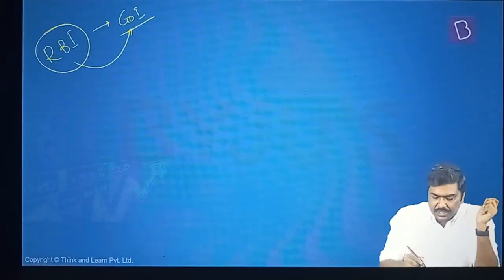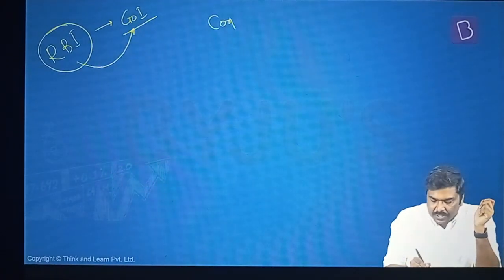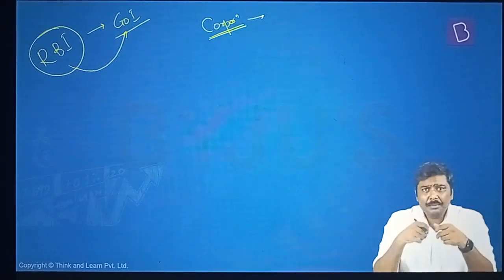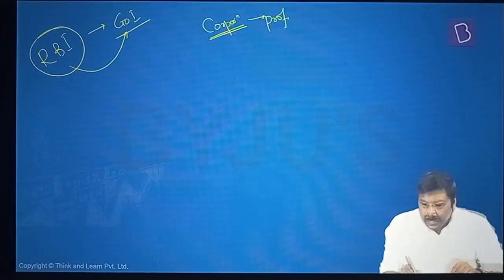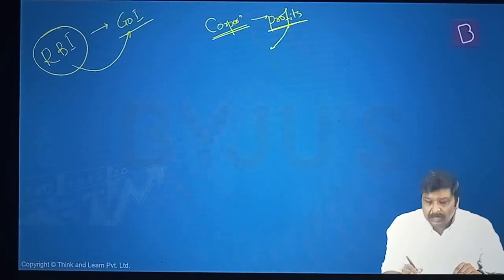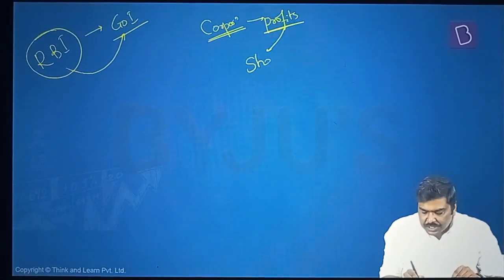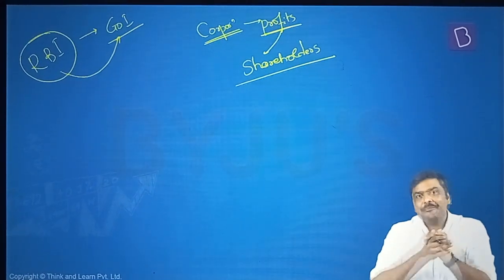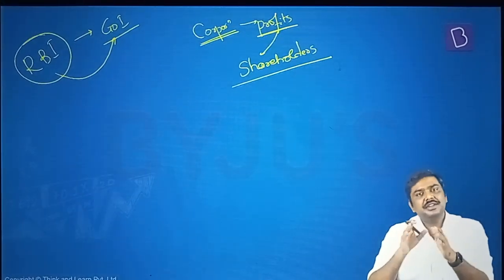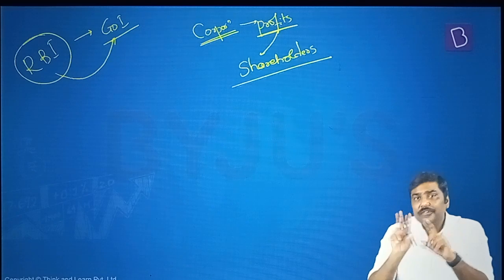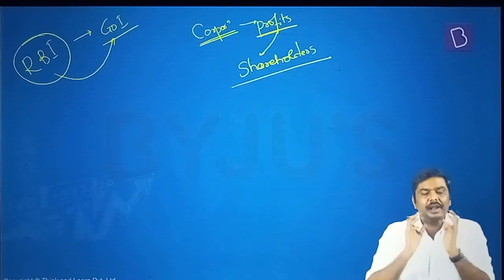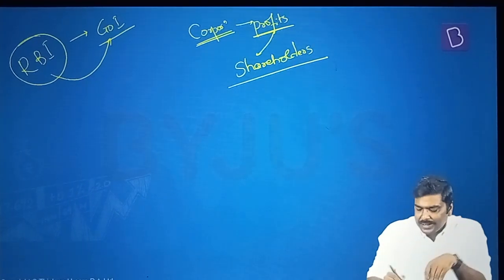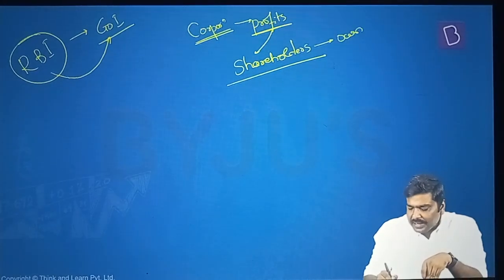And understand this generally, whenever you look at a corporation or a company like this, the company will make certain profits, and part of these profits are distributed amongst the shareholders. Now suddenly you will have a question, sir, what do you mean by shareholder? The concept of shares will be discussed in elaboration under the concept of financial market. As of now, simply understand this. Shareholders are nothing but owners of a particular company.